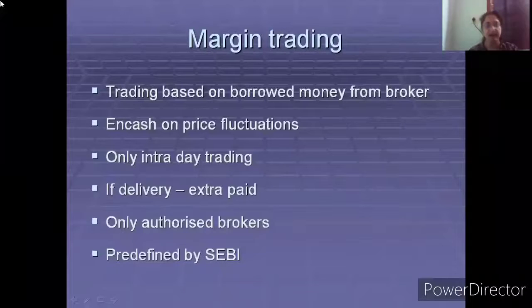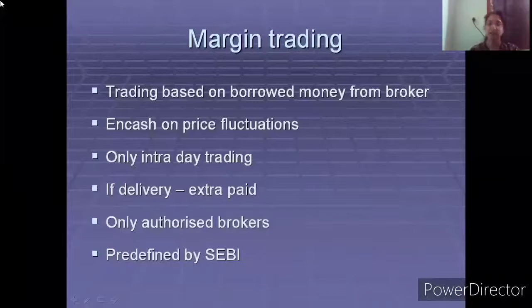Also, a certain amount of extra money they might charge for the amount that they lend to you. Supposing that money was not there with you, if the broker had not lent you money, you wouldn't have executed a transaction at all in the first place because you do not have sufficient money with you. So the brokerage would have missed out on brokerage charges. But since the broker has lent you money, using the broker's money of 15,000 and your own money of 10,000, you are able to execute the transaction of 25,000. Whether you book a profit or you make a loss, you'll obviously pay commission to the broker.